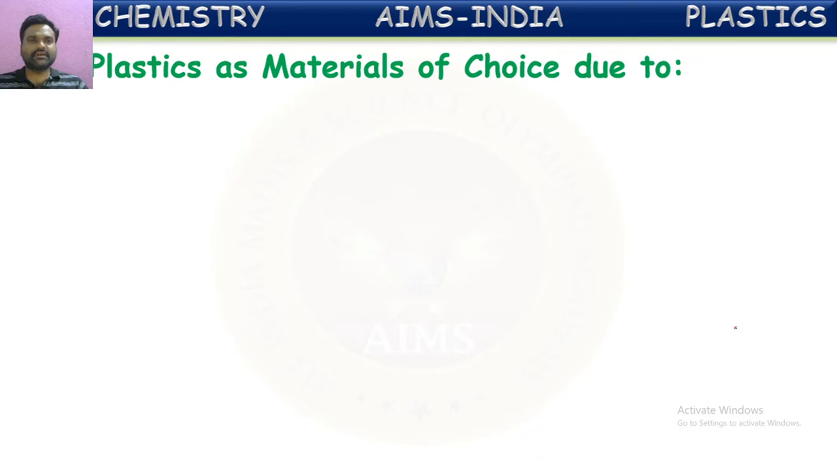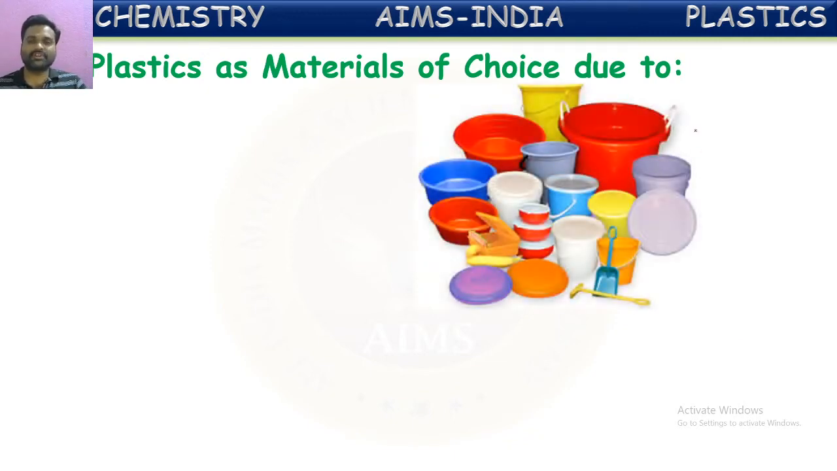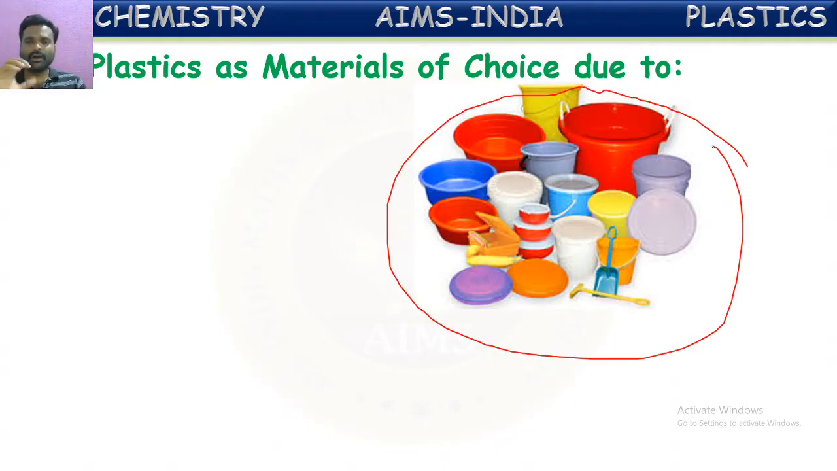Plastics as materials of choice due to. That means we are using plastic in many ways, in many forms, broadly. So we are taking it as one of the choices for materials nowadays. What are the reasons for this that we are going to see here? If you see the picture given here, most of the things which we use at home, replacing other natural substances, are replaced by plastic nowadays. Why does plastic have this much choice to be used? The main properties of these plastics are like this here.